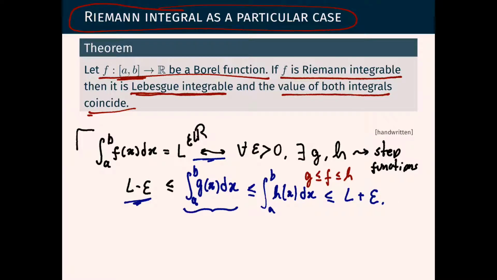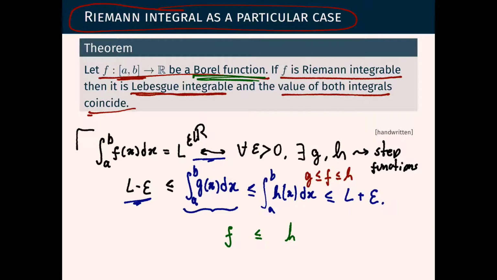But now if we think in terms of the Lebesgue integral, if we have these functions g and h, since f is between g and h, and we already know the Lebesgue integral is defined for Borel functions and it has monotone properties, it may be undefined, but it cannot be undefined if you are comparing f with a function h.